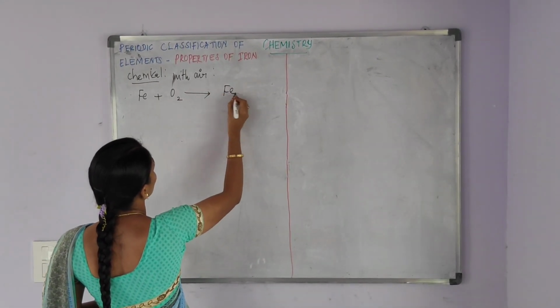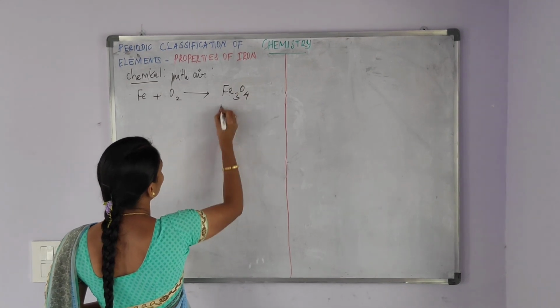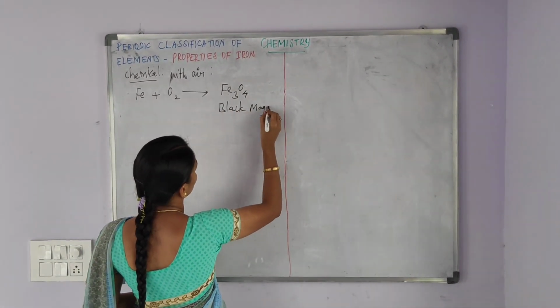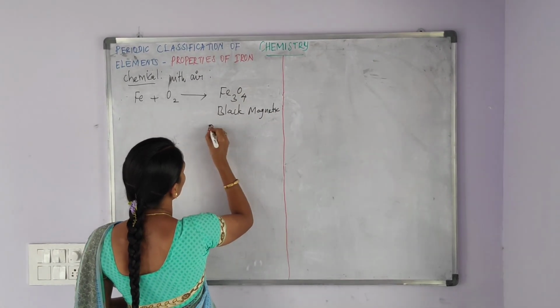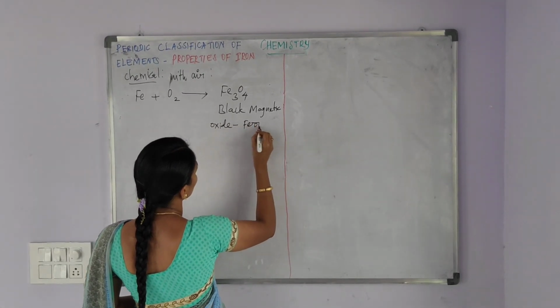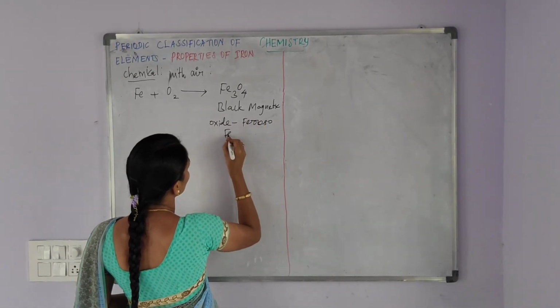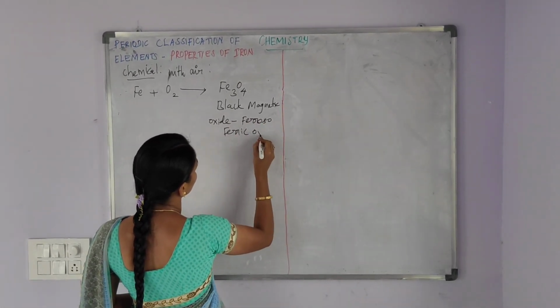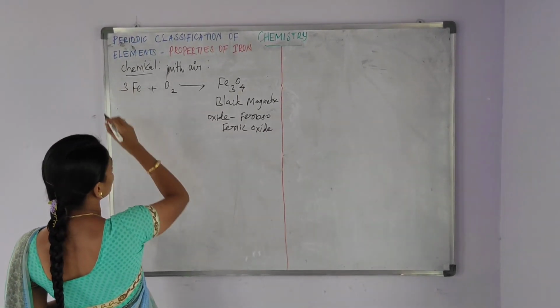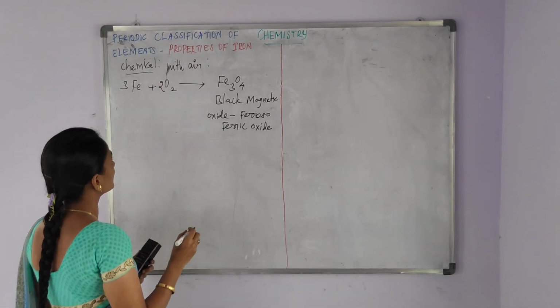It forms black magnetic oxide. The magnetic oxide is also called ferric oxide. Balancing the equation, here 3 and then here 2.